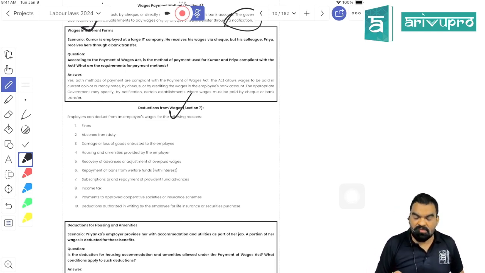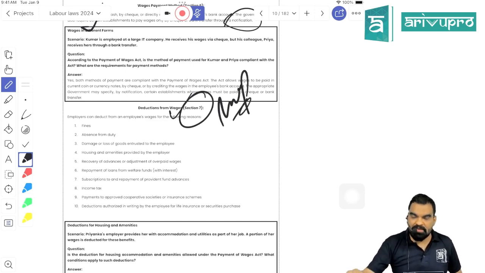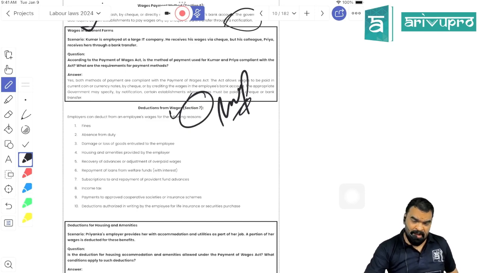Now, section 7 after section 4 is very important. It states that there are certain permissible amounts that can be deducted from the overall wages of the employee. The first amount would be fines. The second would be absence from duty, logical. The third would be damage or loss caused by the negligence of the employee to the assets of the organization. Then if the employer has provided any house facility or other amenities, the amount of that facility can be deducted from the total wages.